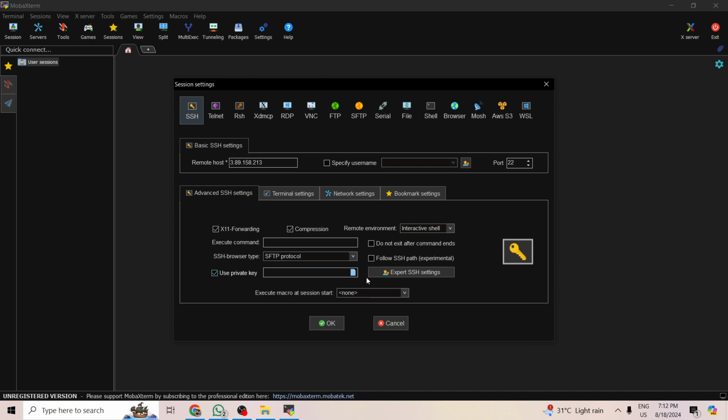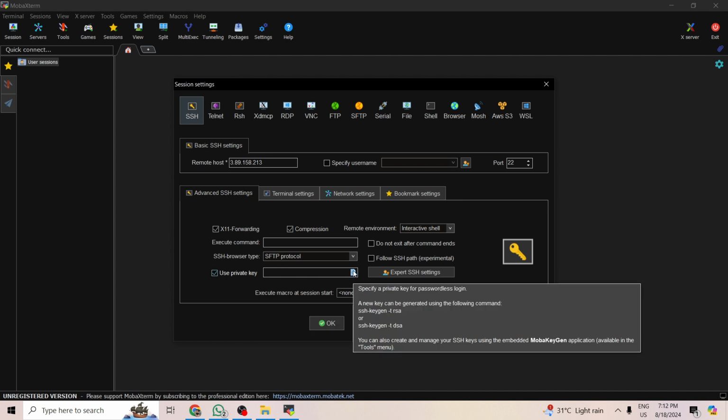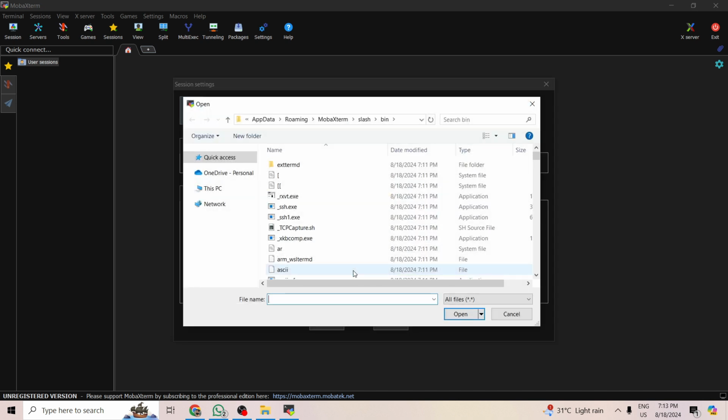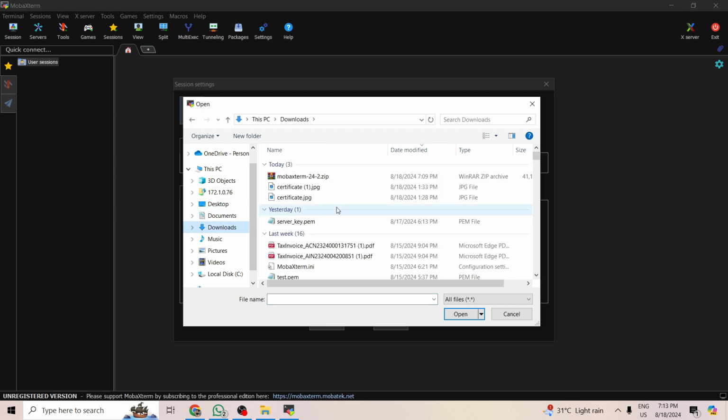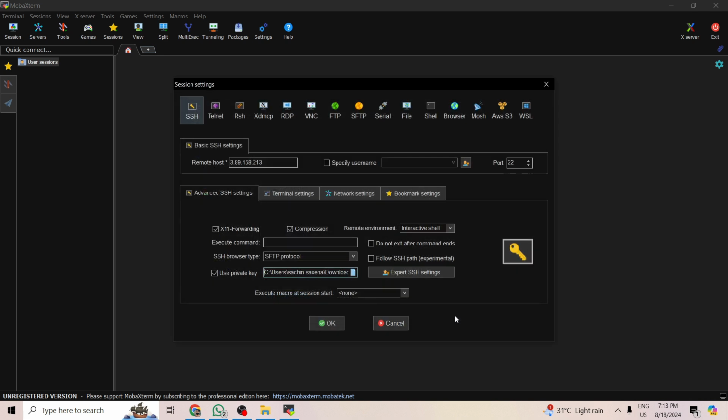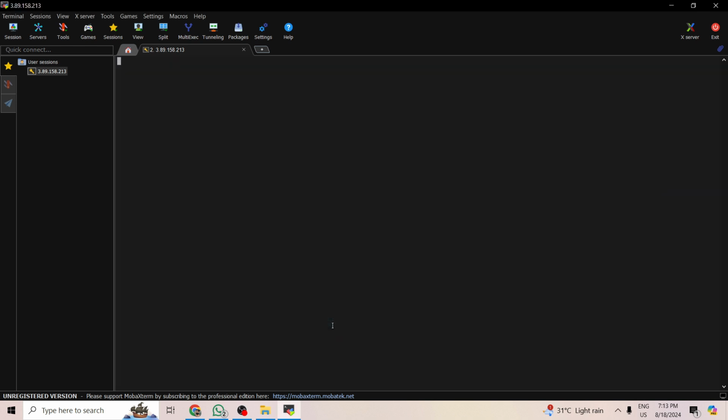select your private key. When you create your EC2 instance you have to create your own private key. Here we will use a PEM file. In PuTTY you have to use only a ppk file. So I am selecting here my PEM file. Here it is, my PEM file, and now hit the OK button,